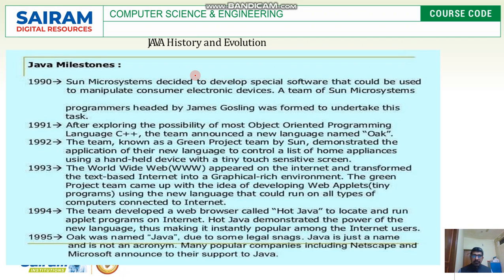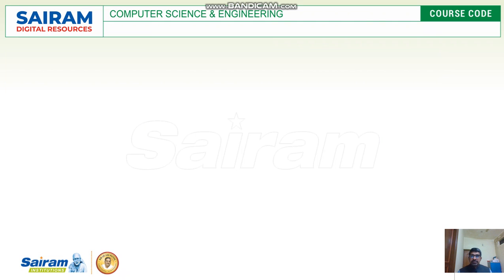Again, in the year 1995, they renamed the initial language. Before, it was known as OAK, and they renamed it Java because of various other issues, legal issues. So this is about Java's evolution.